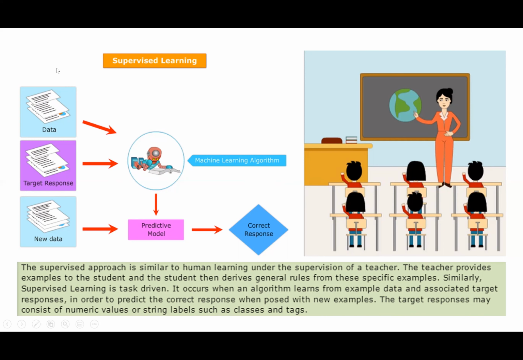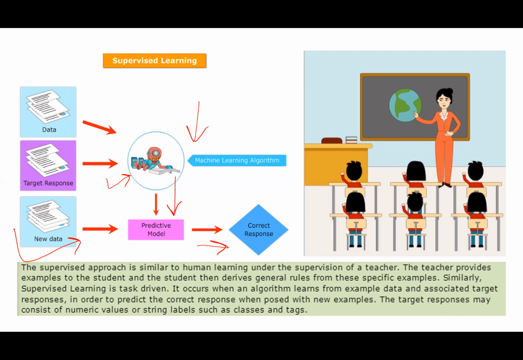So we have a labeled example. This label term is very frequently used in machine learning, right? Label means what's the name of that thing. So we have data, we have a target response, like what is that particular row. I feed it to a machine learning algorithm, I make it learn just like we saw yesterday. And once the machine learns, now I can use the model on new data to give me the correct response.